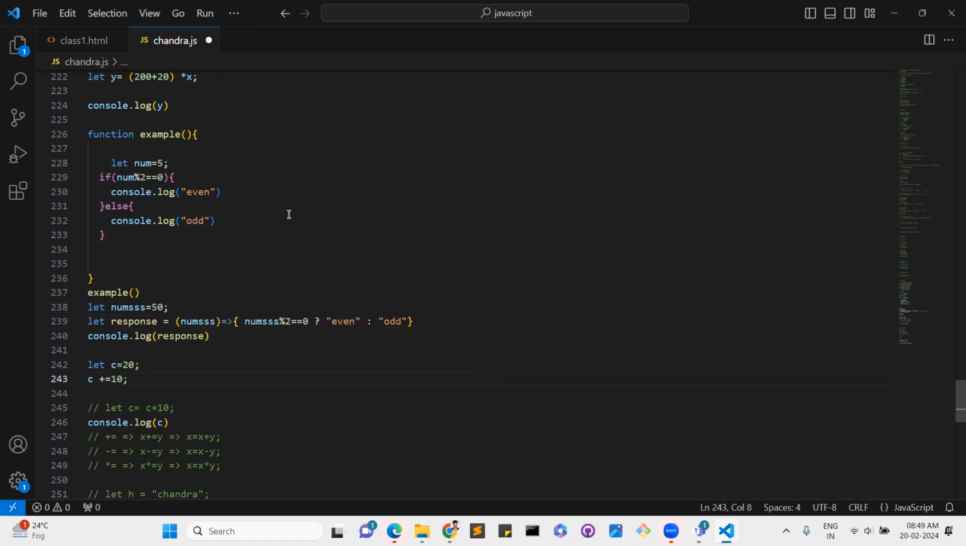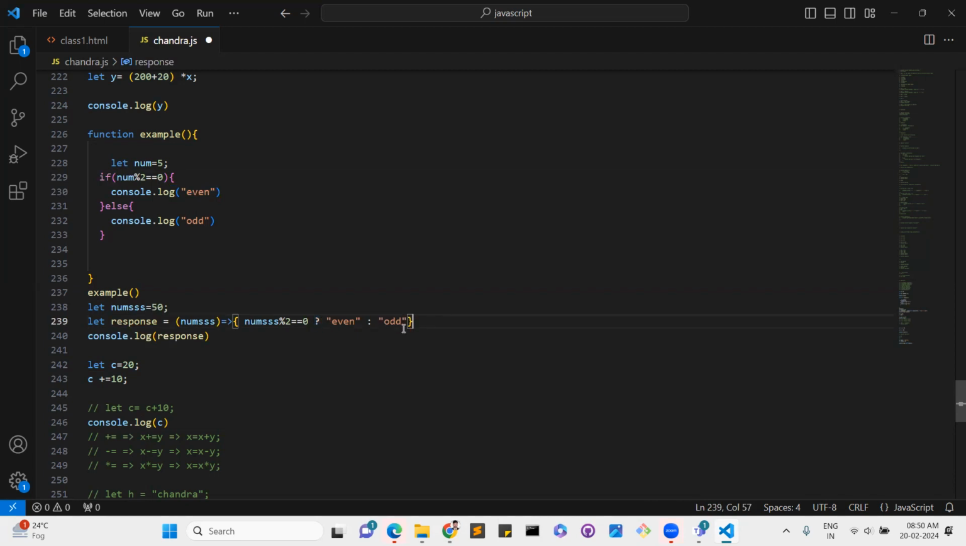See, I wrote this entire if condition like this, with some condition. If the condition is true, it will go to the even place, and if the condition is false, it will go to the odd. But when we use the ternary operator, we can write it in just one simple line of code. This is the condition, and if the condition is true, it will go to the true place; otherwise, it will go to the false place. The question mark means it's a ternary operator.